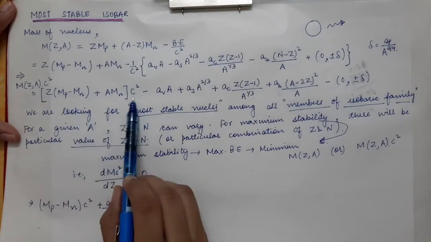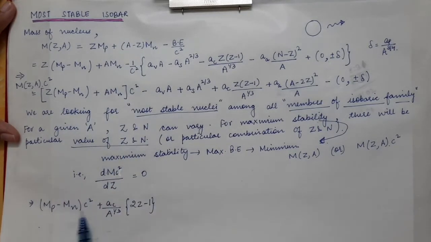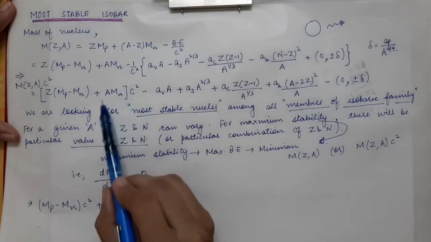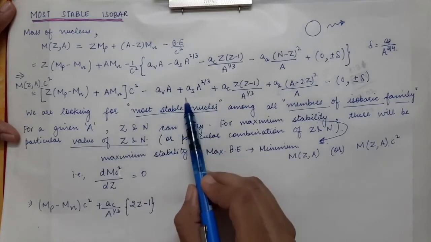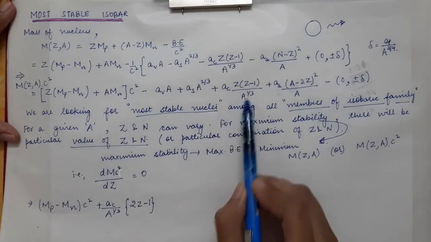So the first expression's derivative with respect to Z will give you this term. Then the derivative of this term will give you 0. Then this term is also constant, this term is also constant. Then we have this Coulomb energy term.